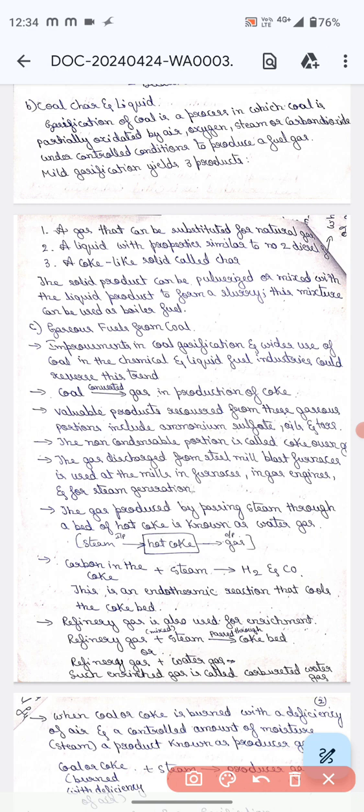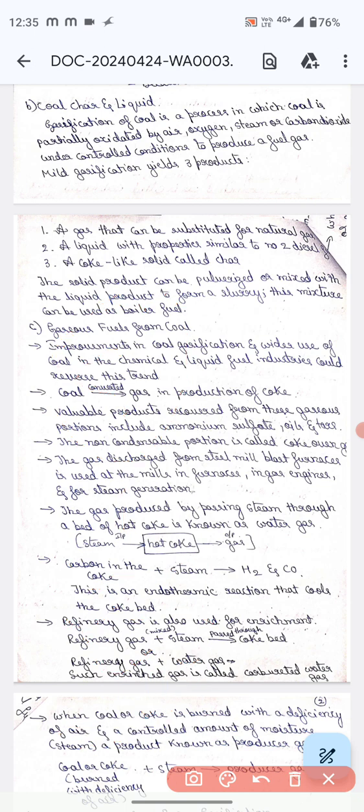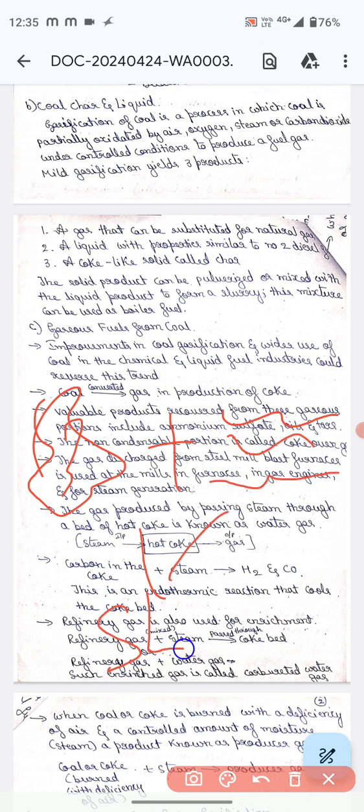Next, the solid product can be pulverized or mixed with a liquid to form a slurry.